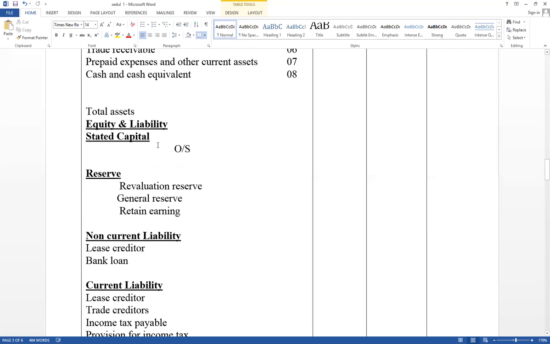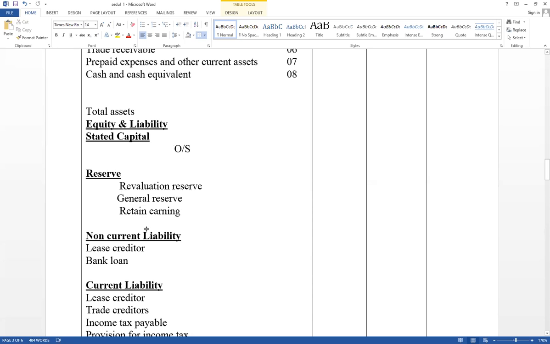If it is a partnership, here are the capital account and current accounts: capital account ABC, current account ABC. But this is a company, this is the equity of the company. Ordinary shares available, and reserves: revaluation reserves, general reserves, as well as retained earnings.